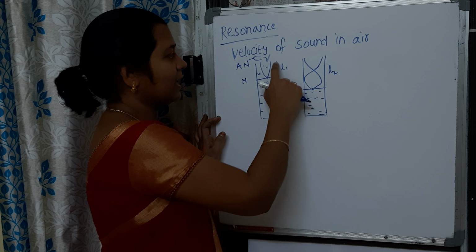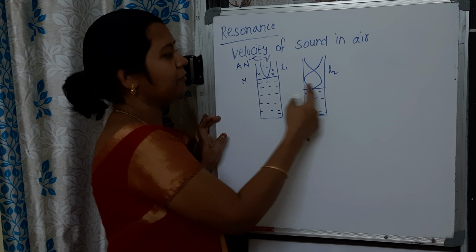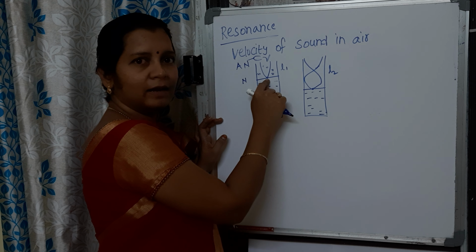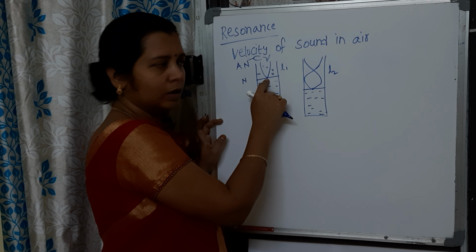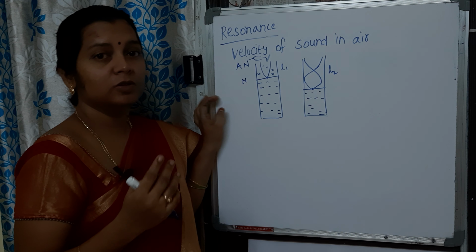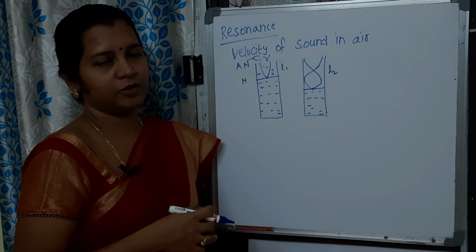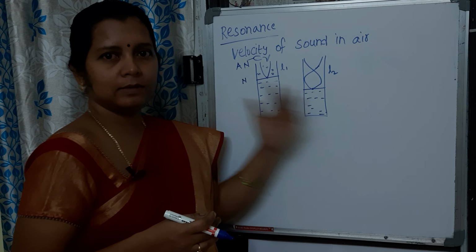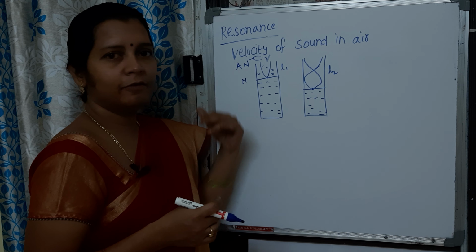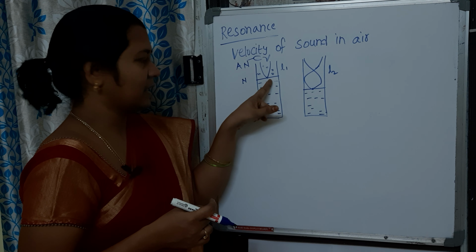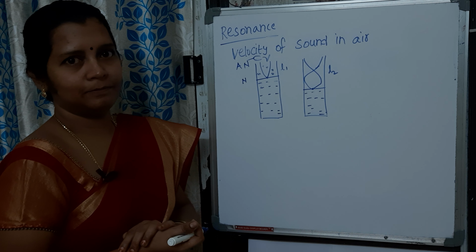Here the standing wave can be formed in different ways, given that at the closed end it should be a node, and at the open end it is an antinode. So there are different possibilities. Those are called normal modes of vibration. If we consider two successive standing wave patterns, like this, with a node at the closed end and an antinode at the open end, these are also possibilities, right?